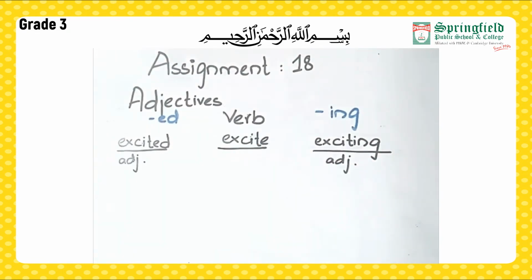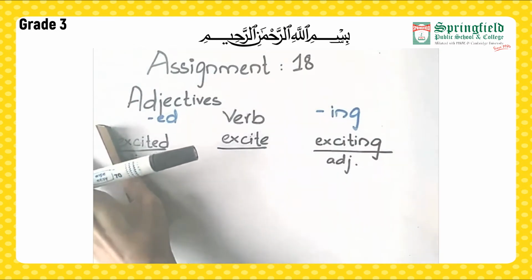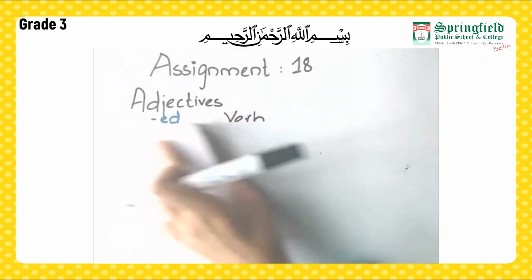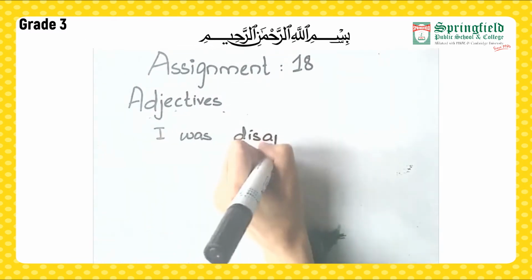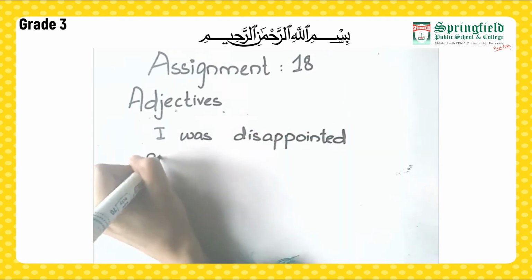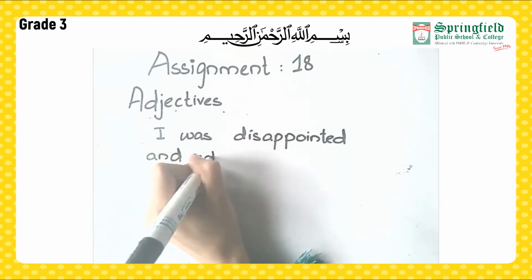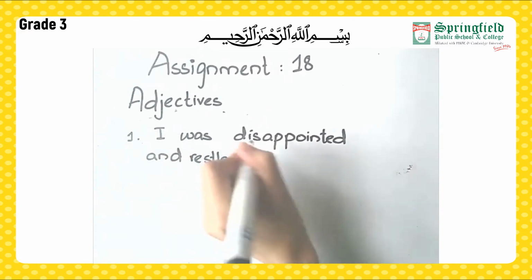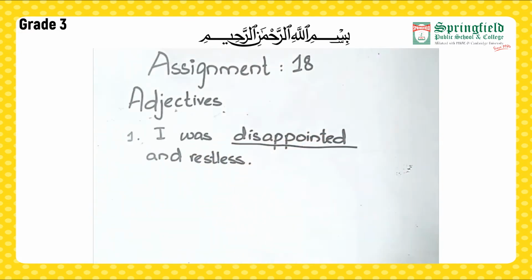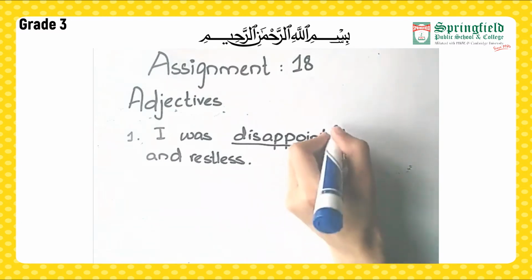So students, let's consider some examples of adding ed to the verb and making it an adjective. As we have got a sentence, I was disappointed and restless. Now here the word disappointed is the adjective. Now we have added ed at the end.